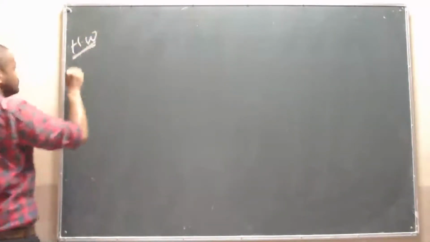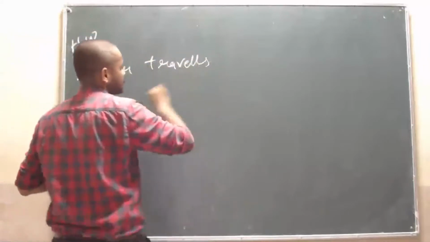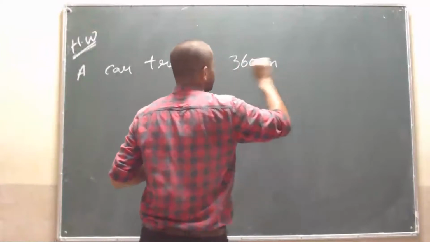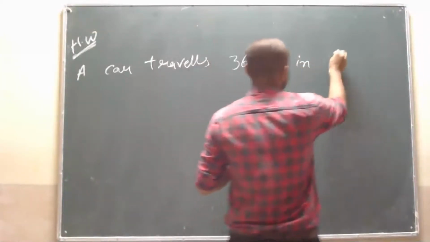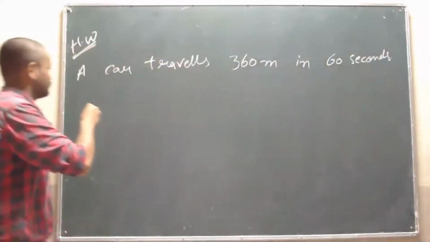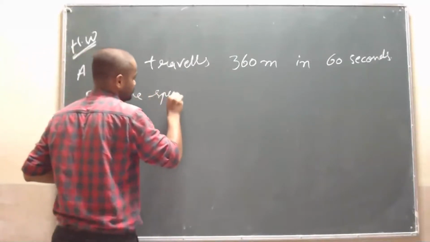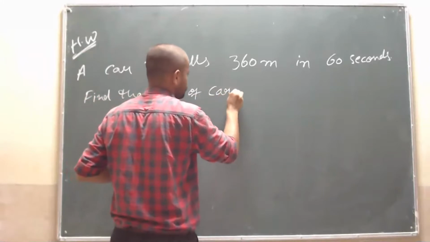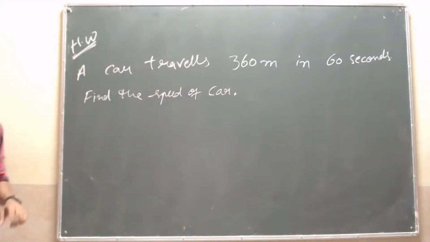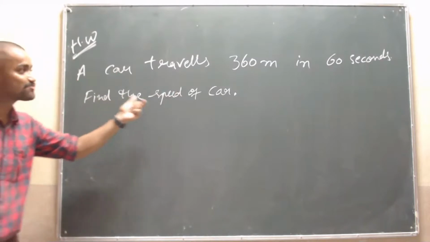A car travels 360 meter in 60 seconds. Find the speed of the car.